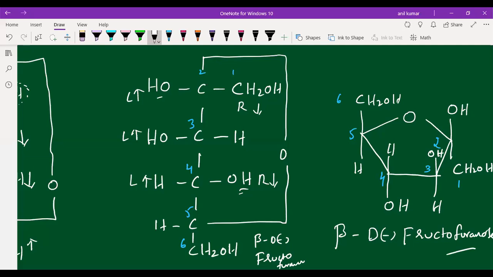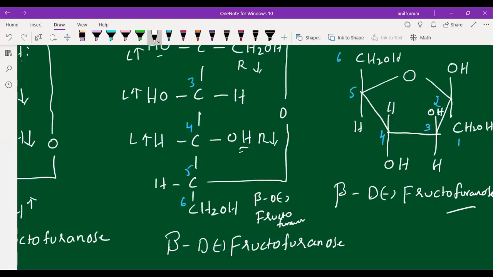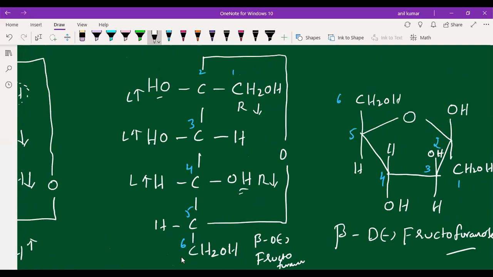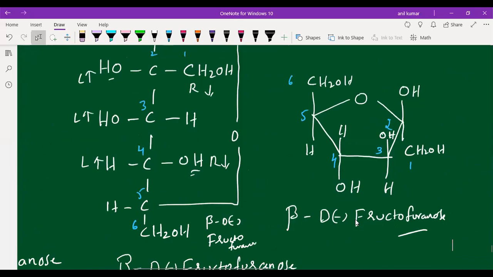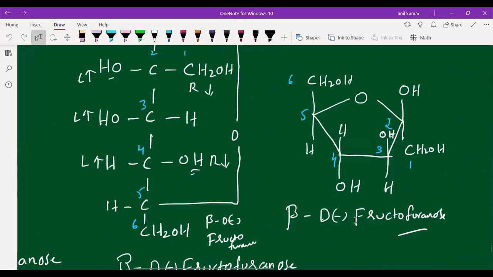Compare this structure with that structure, and you will understand clearly. First, have a look. You can compare both the structures of beta D minus fructofuranose. So I have drawn the cyclic Haworth structures. Very important, students.